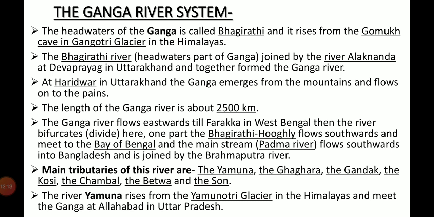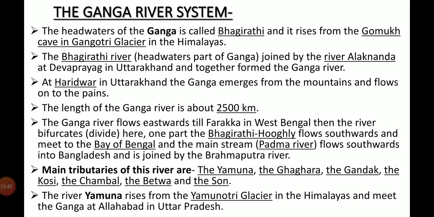The Ganga River flows eastward till Farakka in West Bengal. Then the river bifurcates, meaning it divides here. One part, the Bhagirathi Hooghly, flows southward and meets the Bay of Bengal, and the mainstream Padma River flows southward into Bangladesh and is joined by the Brahmaputra River. Further downstream, it is known as the Meghna.